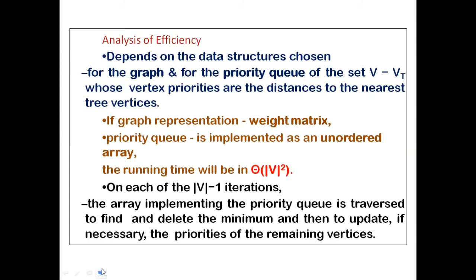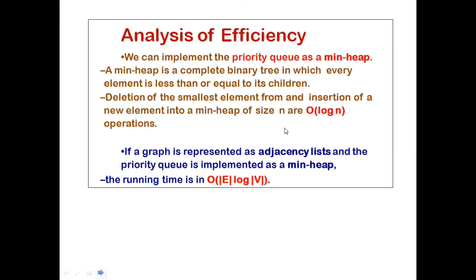Second one, you can represent the graph through an adjacency list, and the priority queue you can implement using a minimum heap. Minimum heap, what it is, we will study. Minimum heap means the root node will have the minimum weight. So every time it is deleting the minimum weighted root from the binary tree.